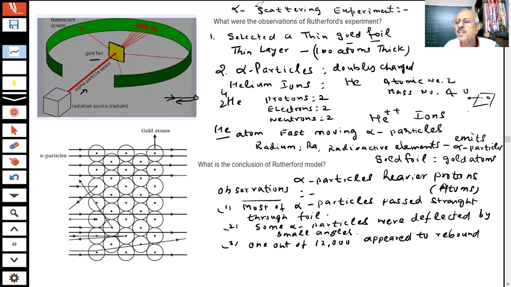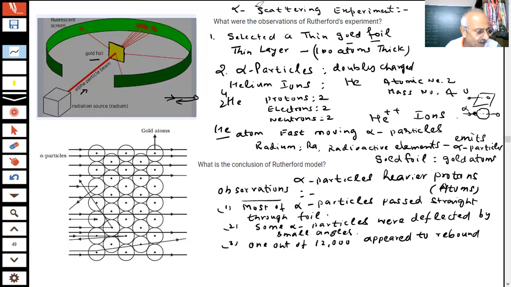So you are passing these particles through the atom. You are saying this is my atom, and you are passing these rays, students, alpha rays. These are also particles, heavier particles, and you are saying most of them are passing out of the atom. What does it mean, students? What conclusion can you draw?